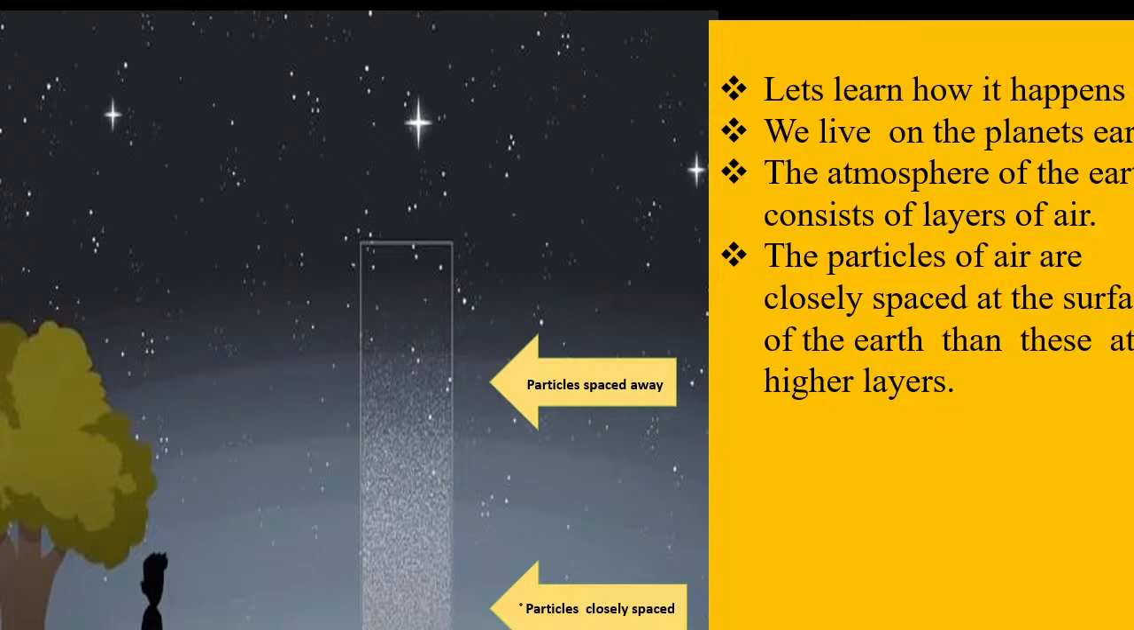The particles of the air are closely placed at the surface of the earth. See over here, the layer near the surface of the earth, you will see the particles are very closely placed, and as we go above, the particles are spaced away from each other. The distance between them increases. Got it? So the particles of the air are more closely spaced at the surface of the earth than at the higher layers.